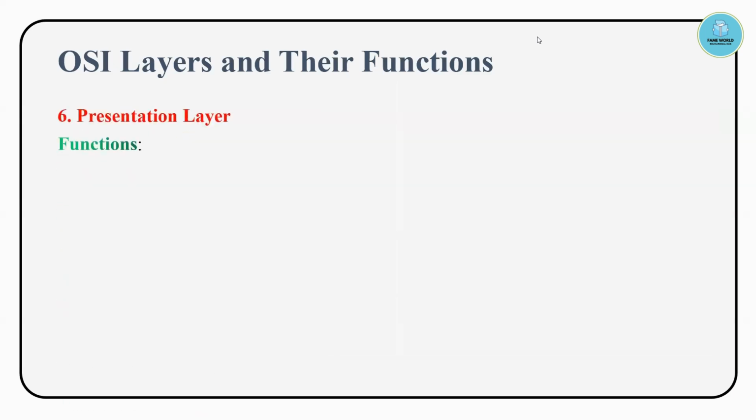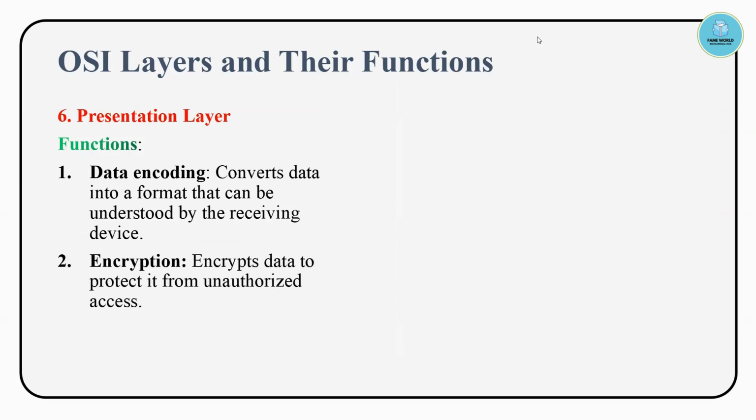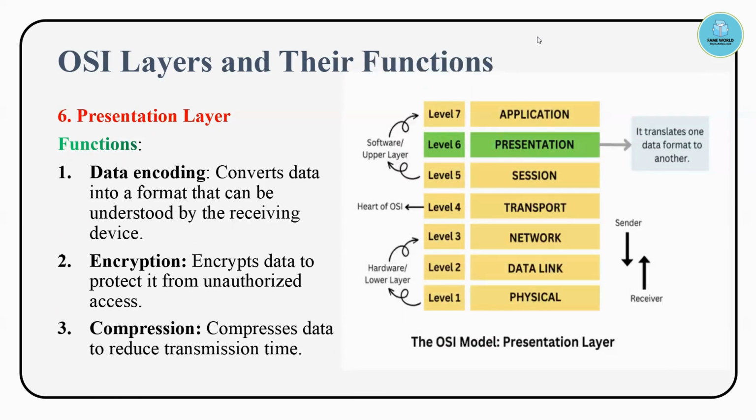The next thing is the presentation layer. Data encoding: it converts the data into a format that can be understood by the receiving device. Presentation means how the data will be readable by the receiving end. Encryption is done here: it encrypts the data to protect it from unauthorized access.